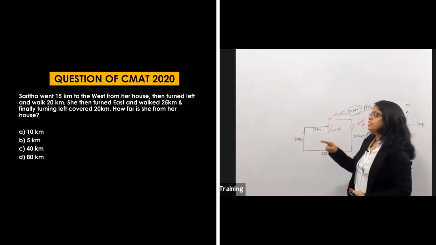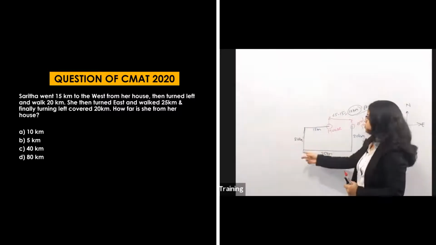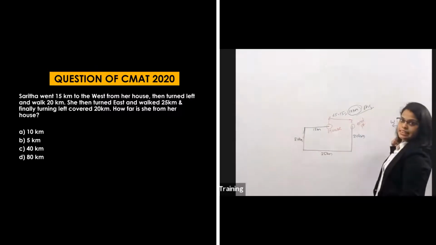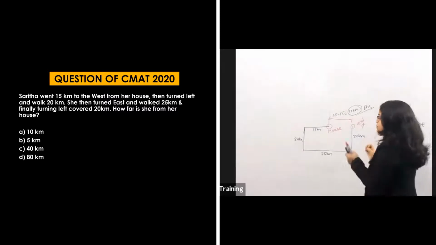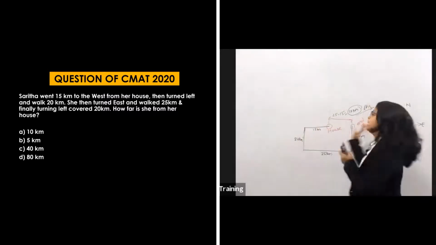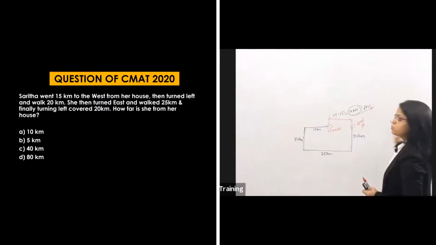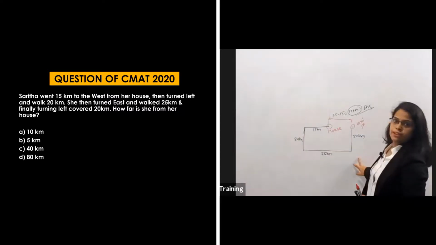After that she turned east and walked 25. So she is turning east. East means the right, our right. Whenever they say east, we go directly to our actual east, here. So she turned to the east and walks 25 kilometers.